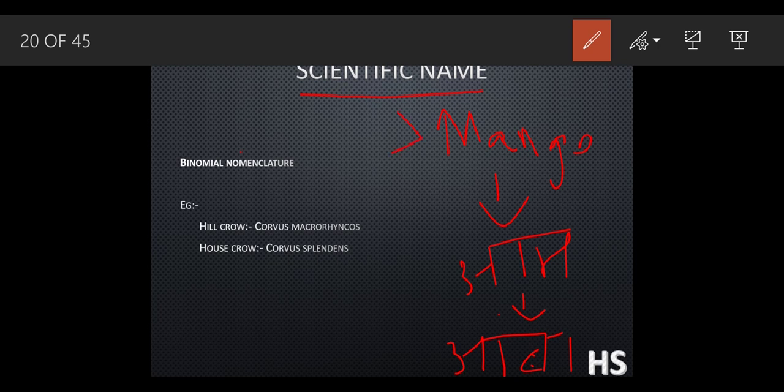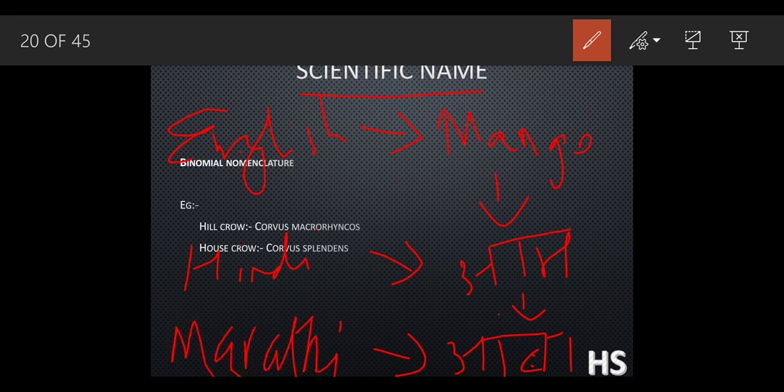Mango is in English, aam is in Hindi, and amba is in Marathi. Suppose you are talking to a foreigner, an American. If you ask, would you like to have mango? He will understand that mango is a fruit.